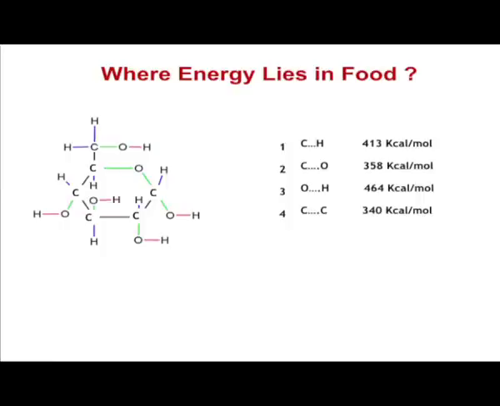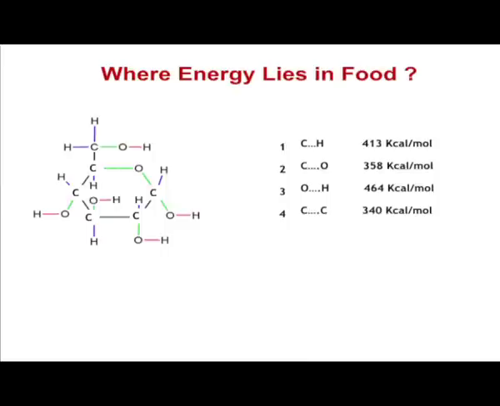In this glucose molecule, what you see is 3 different types of bonds. One is this bond, that is the CH bond. Then you have this bond, which is actually the CO bond, and then you have another class of bond, which is the O and H bond.